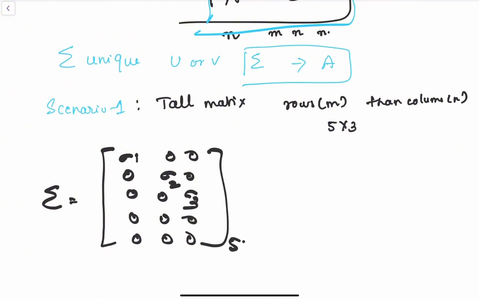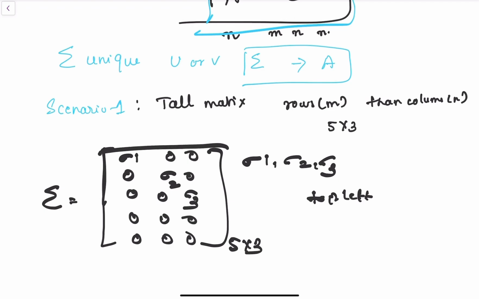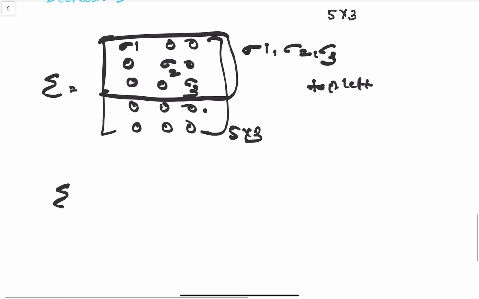So what is the thing that you are seeing here in a tall matrix? In this case, the singular values, that is sigma 1, sigma 2, sigma 3, will sit on the diagonal of the top left part of the matrix. Then the rest of the rows will be filled entirely with zeros, right? It's like having a small square diagonal block and then just tacking on rows of zeros below it to match the height of A. Now this is all about the tall matrix.